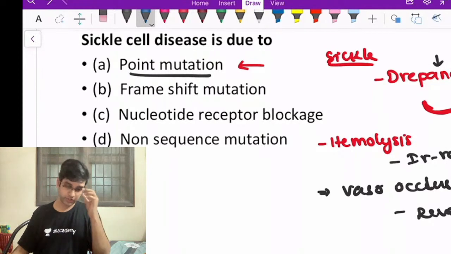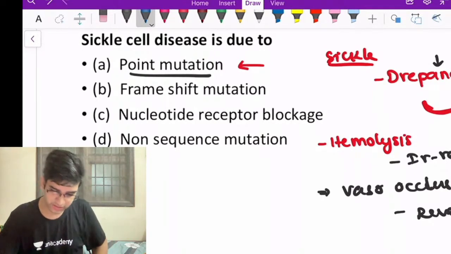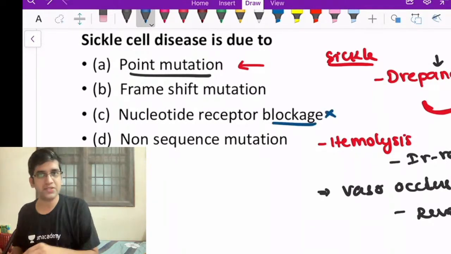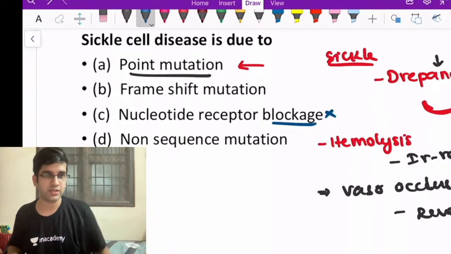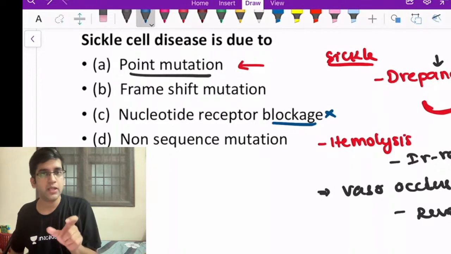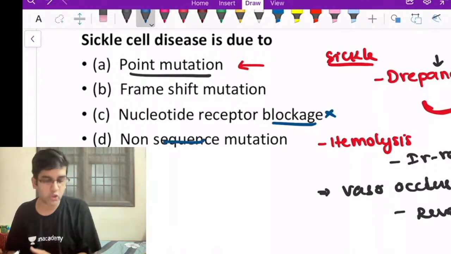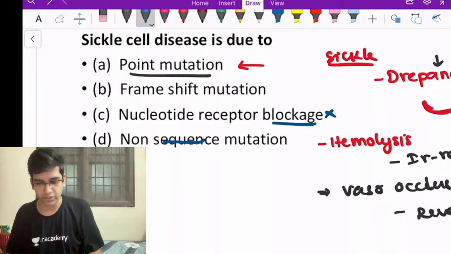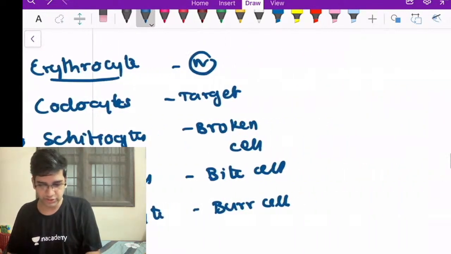Okay, frame shift mutation, nucleotide receptor blockage. See, this is not a mutation. Option C is a way of pathogenesis. Any receptor is going to block, and it's going to have a nucleotide receptor blockage. Ignore that. It's actually a nonsense mutation, not non-sequence. And we'll go about the frame shift mutation. Fine. Yeah, it's seen in G6PD.